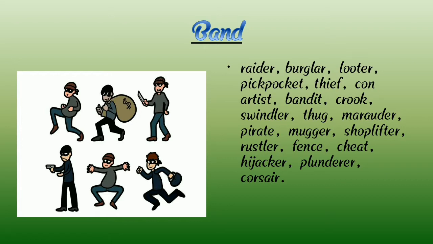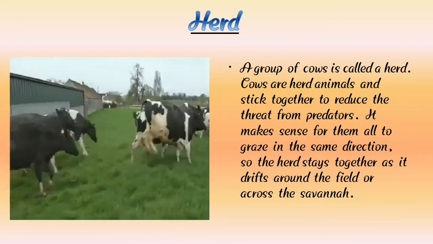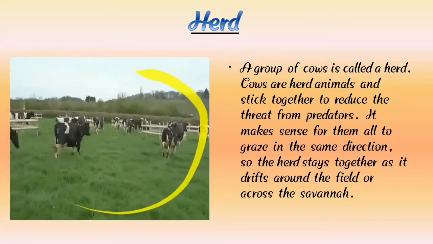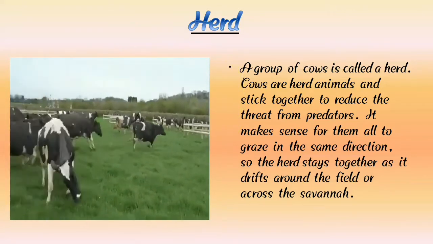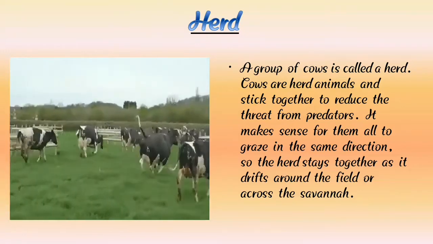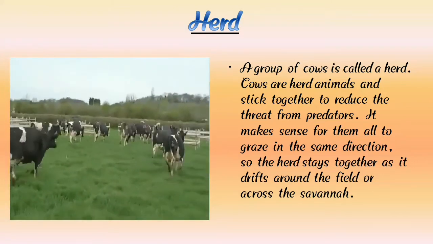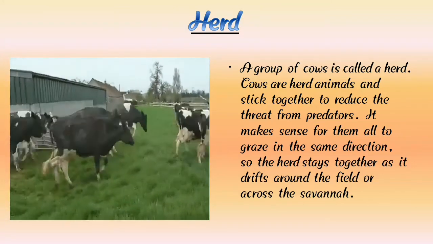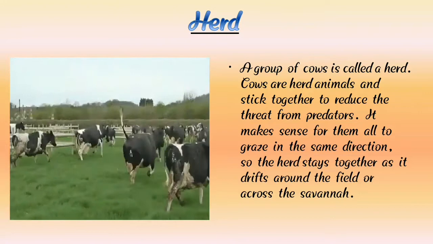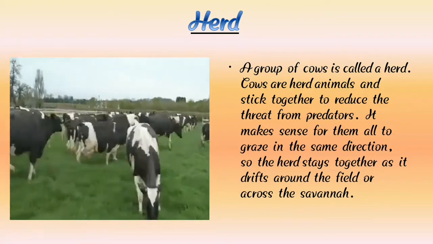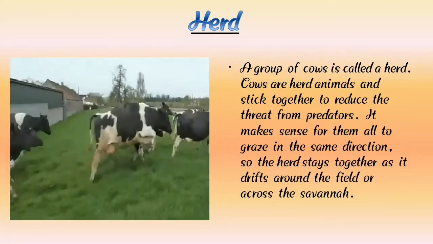Now we are going to learn the next group, and it's a herd. Here we can see a cattle herd, running cattle. A herd of cattle. A group of cows is called a herd, and cows are herd animals and stick together to reduce the threat from predators. It makes sense for them all to graze in the same direction, so the herd stays together as it wraps around the field or across the swamp.